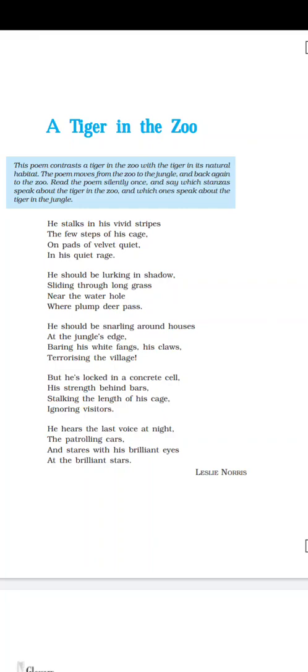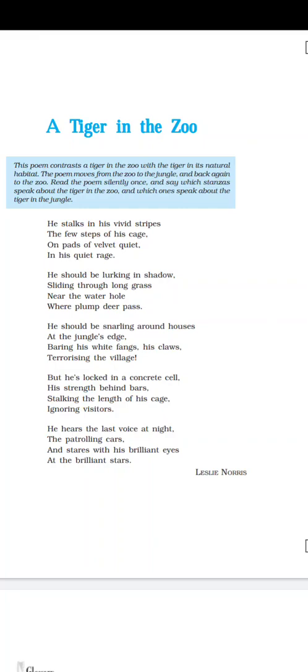And there, the circus authorities used to bring tigers, lions, elephants, but nowadays these are strictly prohibited, right? So, a tiger in the zoo.